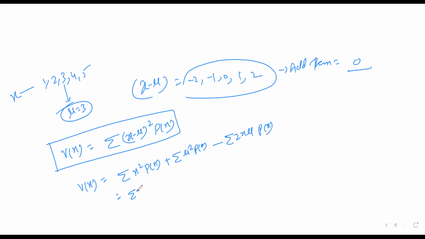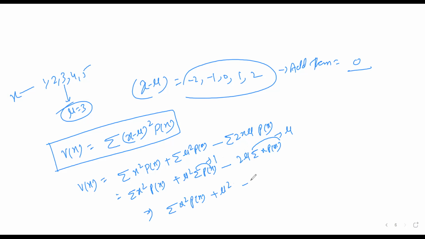Now this one you write down as it is, x square into p of x, and mu square take out outside, and this will be sum of p of x, minus you take out 2 mu outside, and it will be x into p of x. Now sum of x into p of x is what? Actually mu. And the sum of p of x is what? Actually 1. So further I can write down sum of x square into p of x plus mu square minus 2 mu square, and resolve them further. It's sum of x square into p of x minus mu square.